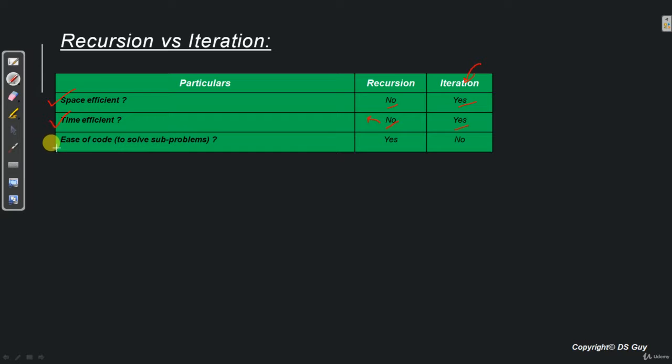Now the last point is ease of code. In this case, recursion has an upper hand compared to iteration. Whenever we encounter a problem which can be solved by breaking it down into similar subproblems, in those kinds of cases, recursion is a perfect match. Yes, of course, we can solve those problems using iteration as well, but recursion is a better approach in that case.